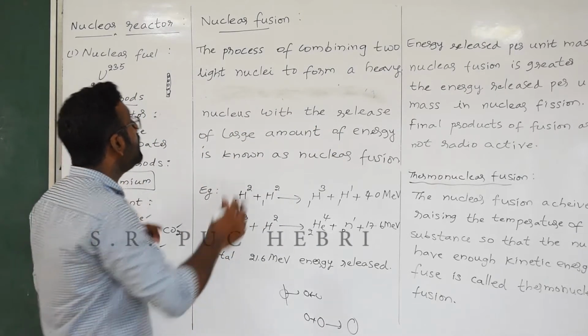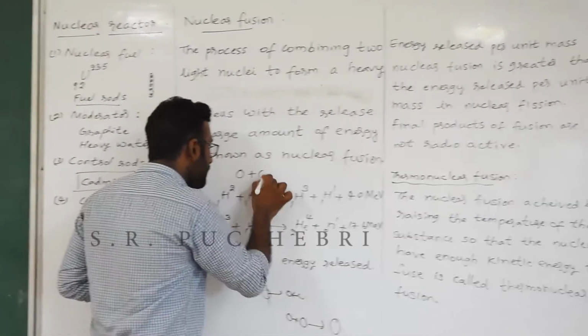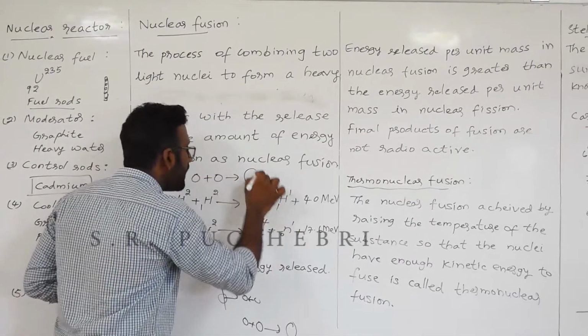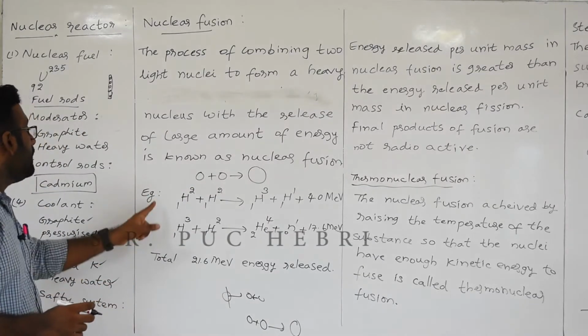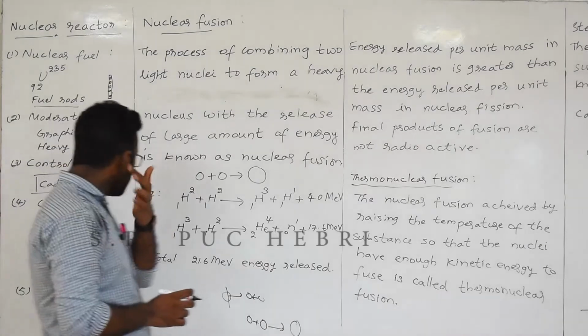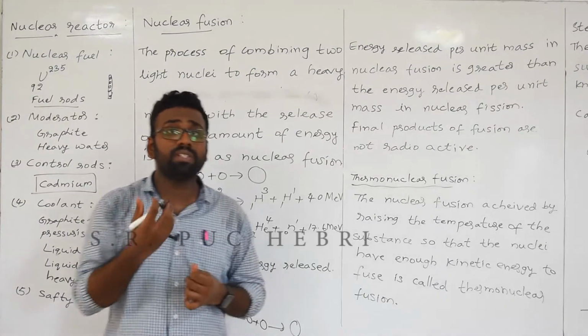So here two light nuclei combine to form a heavy nucleus. Okay. So here in this process you can see that a lot of energy is released.